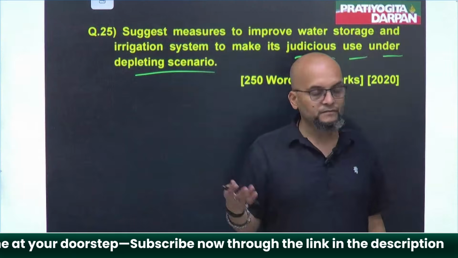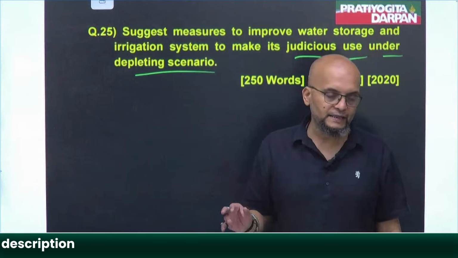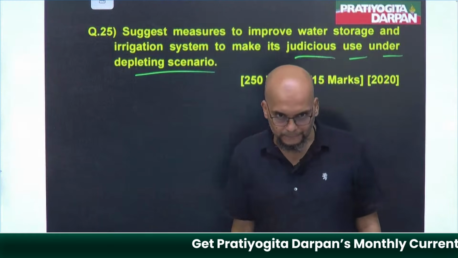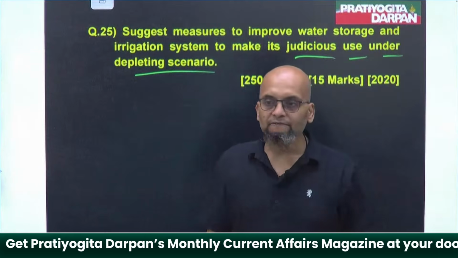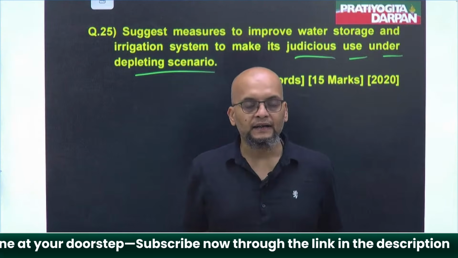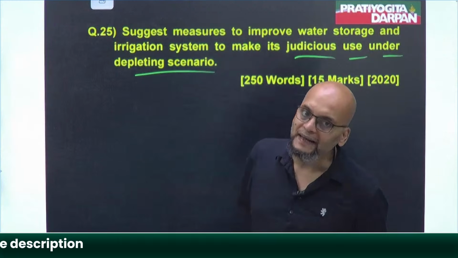I am not sure whether you know or not, more than 70% of the groundwater in India is used for agriculture. You know that? And that water gets wasted. That's why our groundwater table is declining at an alarming rate.